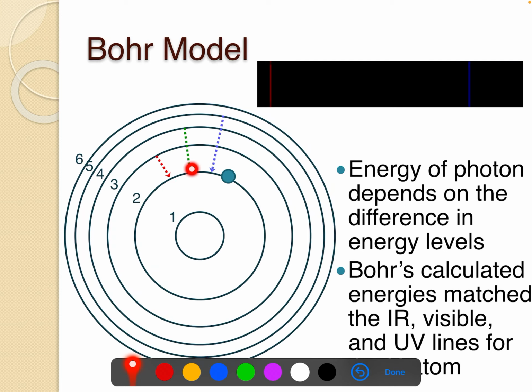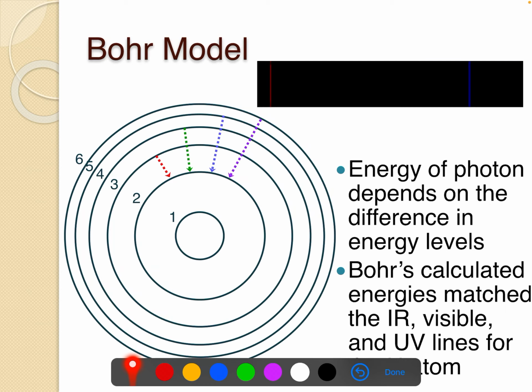Then it jumped a little bit higher. It's got that green light. Green light has a little more energy than red. And then it jumped higher, and you can see here this is either blue or purple. I guess that was blue because here's purple. And one more thing, it can actually jump past the visible spectrum. So if this is maybe even purple, this might be ultraviolet because it might go past it. Now, the energy of the photon depends on these different energy levels, and that energy then gives us the colors that we see in the emission spectrum.